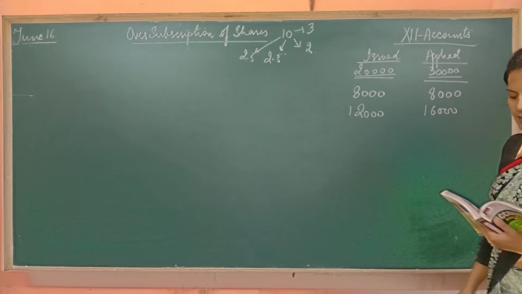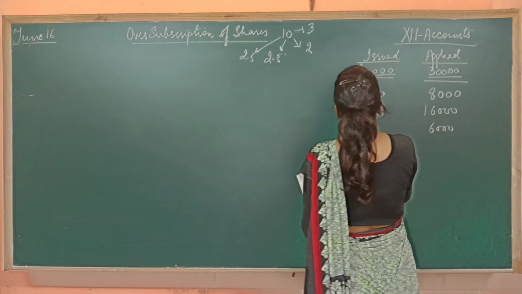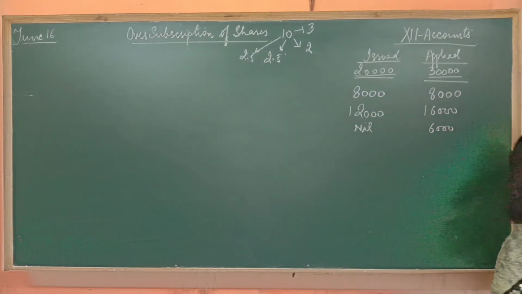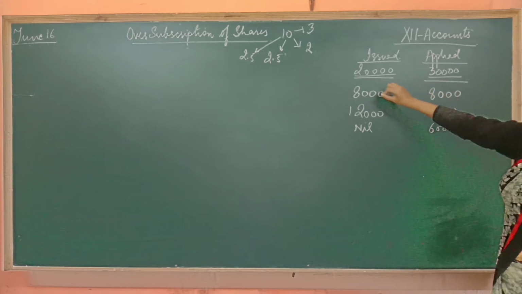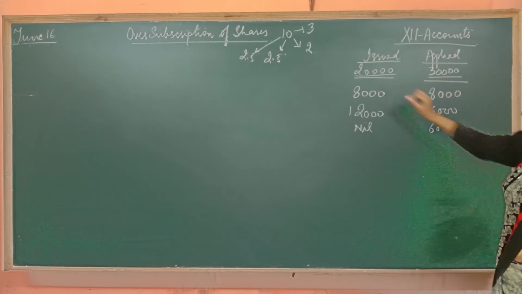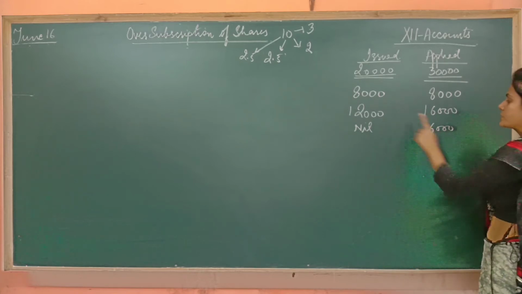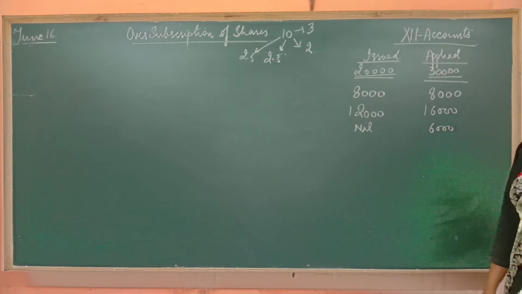The one who applied for 6,000, you are not going to give anything. So just check, this is the pro rata. The one who applied for 8,000, you are giving the complete 8,000. The one who applied for 16,000, you are giving 12,000. The one who applied for 6,000, you are not giving anything.